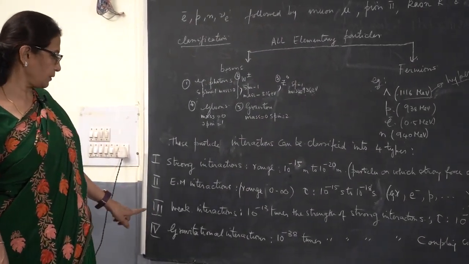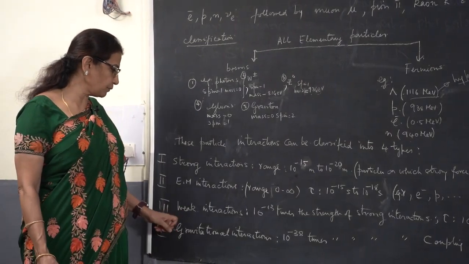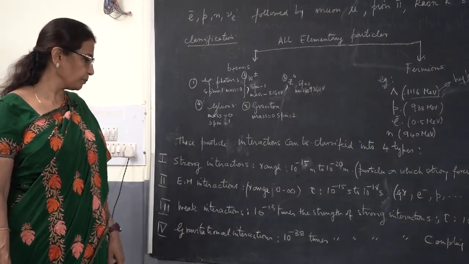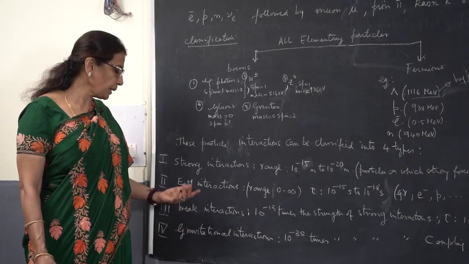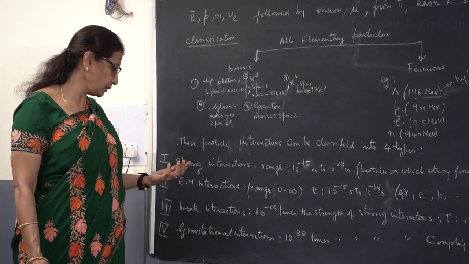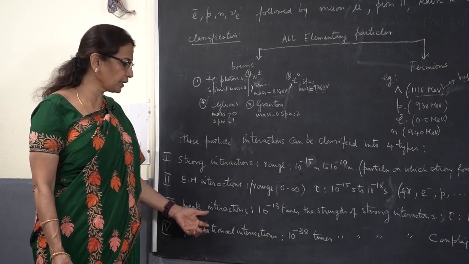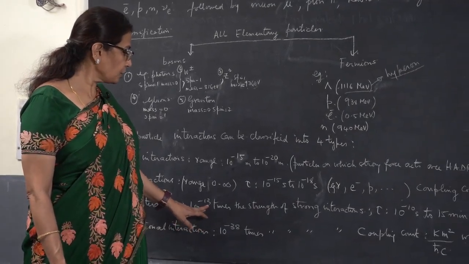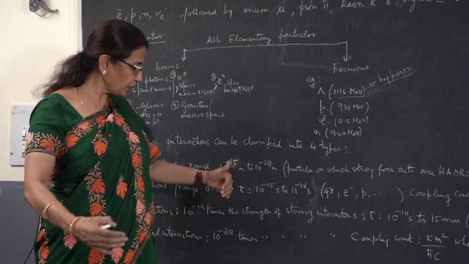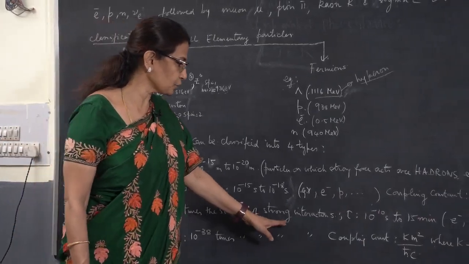The third fundamental force is weak interactions. Weak interactions are 10 to the minus 13 times weaker than the strength of strong interactions.